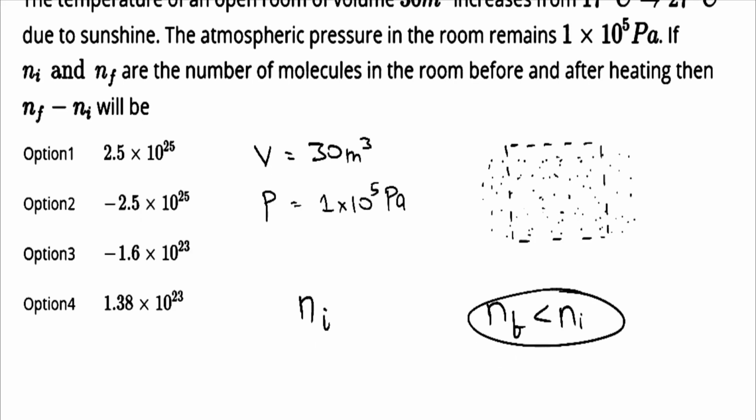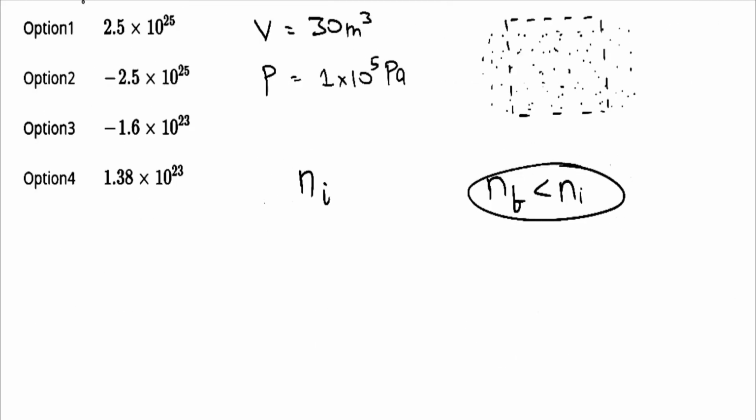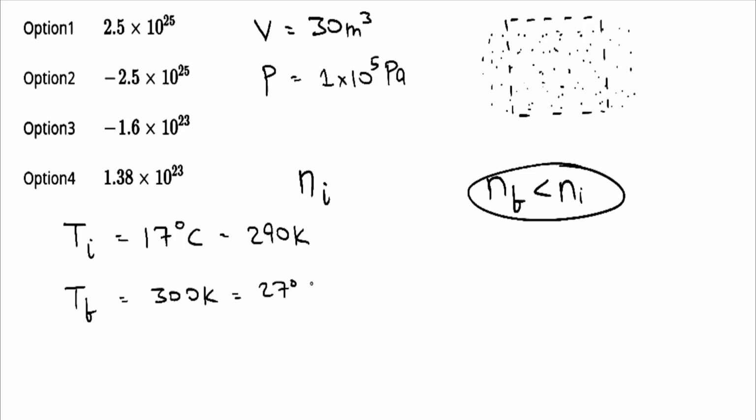because of heating. So we are given initially that the temperature is 17 degrees Celsius, or in Kelvin it is equal to 290 Kelvin, and the final temperature Tf is equal to 300 Kelvin, or 27 degrees Celsius.